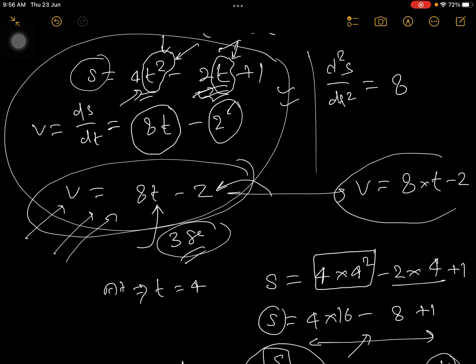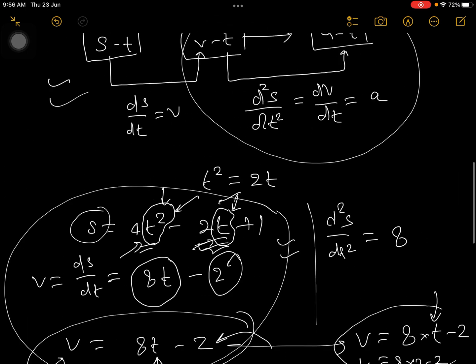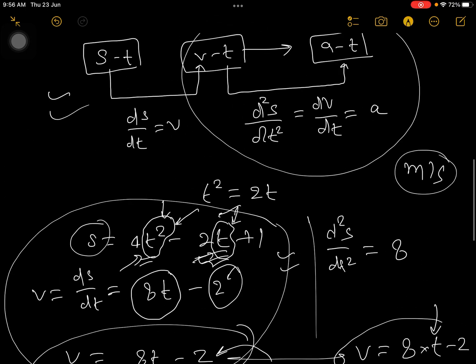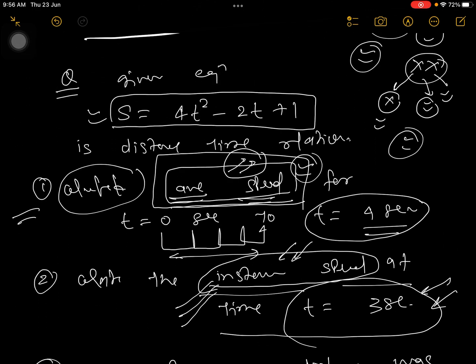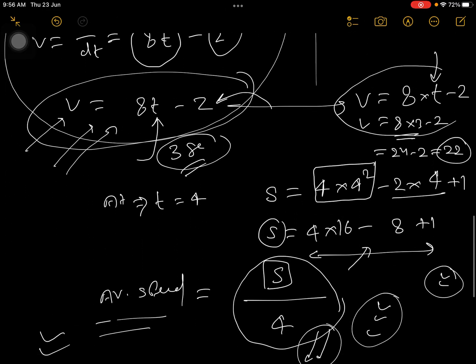So substitute t is equal to 3 seconds here, so v is equal to 8 into 3 minus 2. 8 into 3 is 24, minus 2 is 22. So 22 meter per second will be your answer. Now see, I said 22 meter per second. How can I decide the unit is meter per second? It can be kilometer per hour also. So actually in the beginning I should mention in the question itself that your s is in meter and time is in second. Then only your answer will come in meter per second.